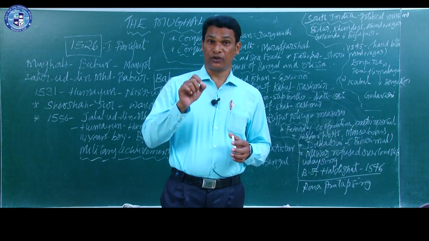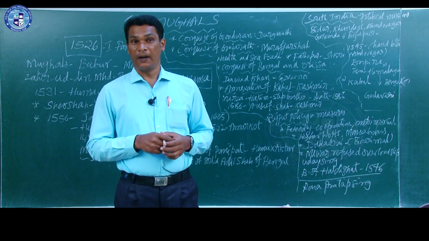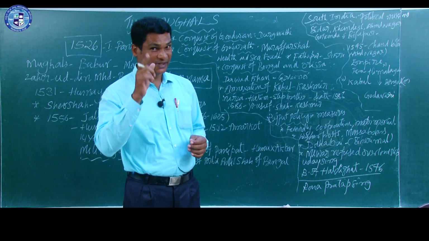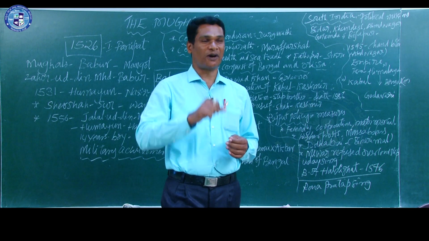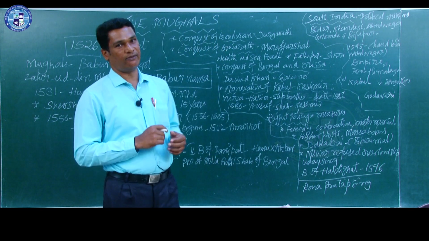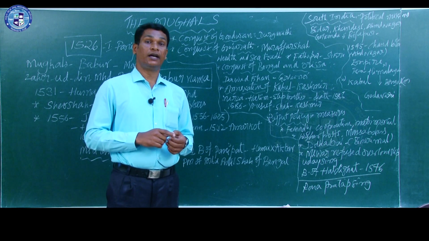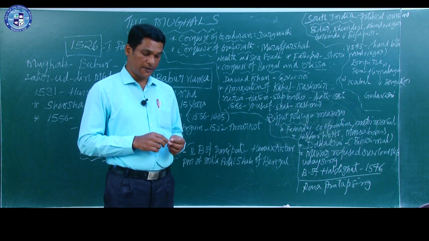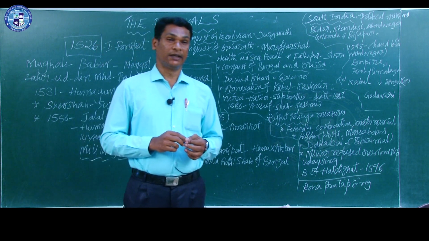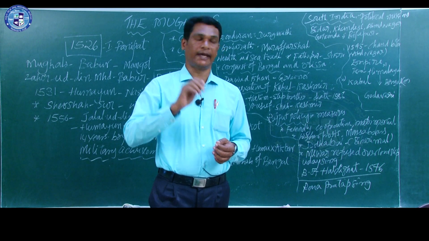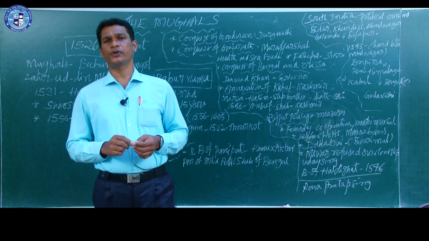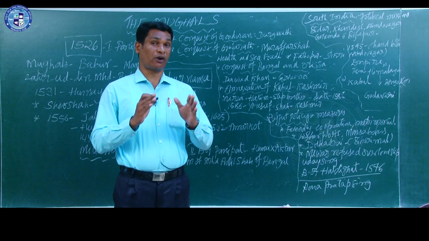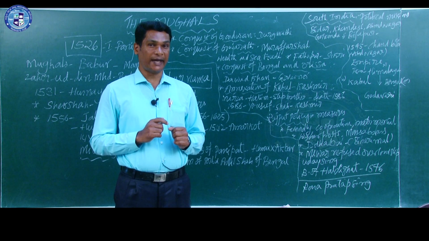And after that, under the Tughlaq dynasty, we have learnt about Muhammad bin Tughlaq, his administrative reforms. He was called the mixture of opposites. Yes, all these points we have learnt in the previous lesson. And we have studied the last dynasty that ruled over Delhi, that is the Sayyid and Lodi dynasty. So here we have learnt that Ibrahim Lodi was the last ruler of this Lodi dynasty.